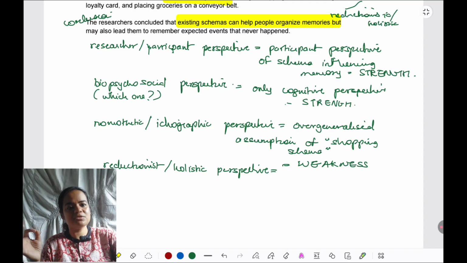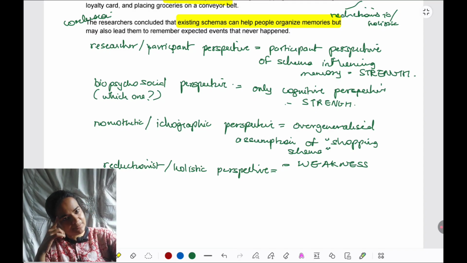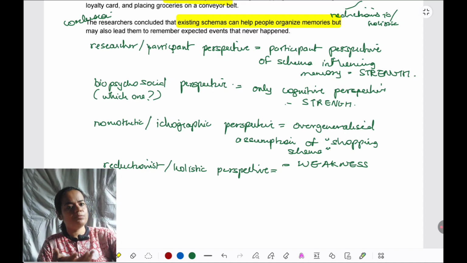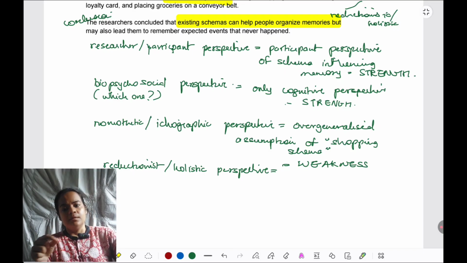So let me assume, okay, it was a supermarket, must be, shopping basket must be there, loyalty card must be there. So it is undermining how much biological factors like the brain's capacity of memory must be influencing their performance on the recognition test. In my opinion, even more importantly, the cultural aspect is very important to be considered here.